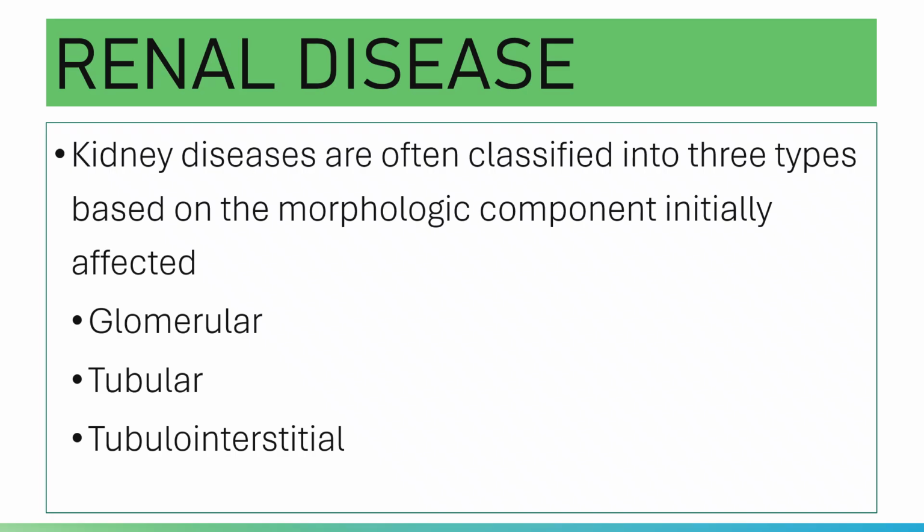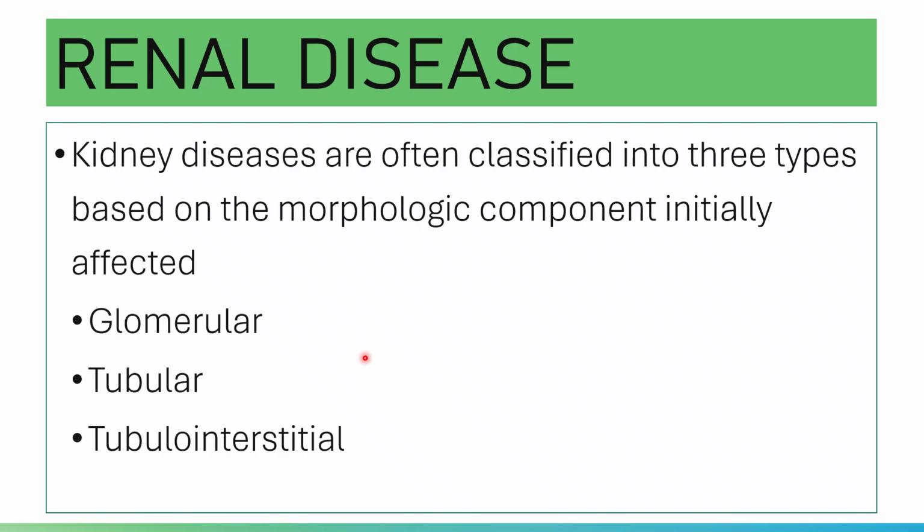Please note that in renal disease, one morphologic component is affected initially. However, as the disease progresses, other parts are also involved due to the close structural and functional interdependence of the parts of your kidneys.